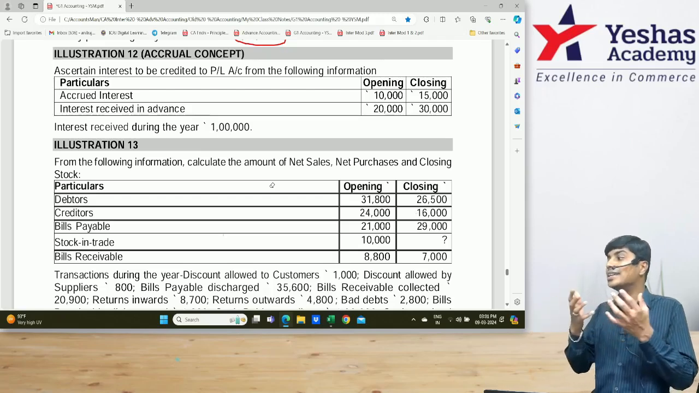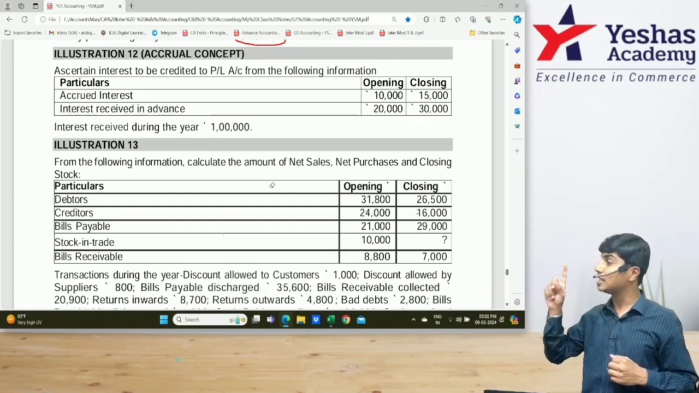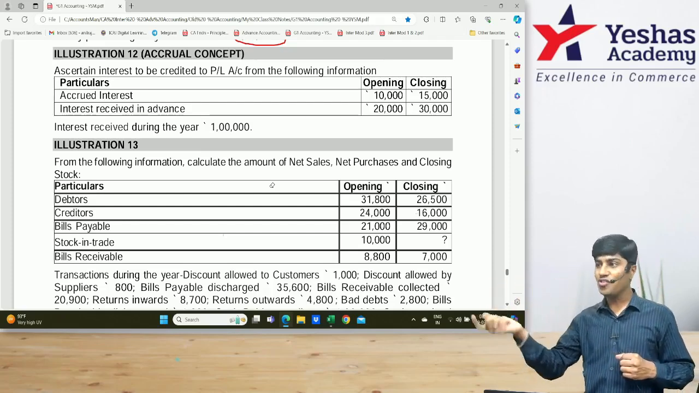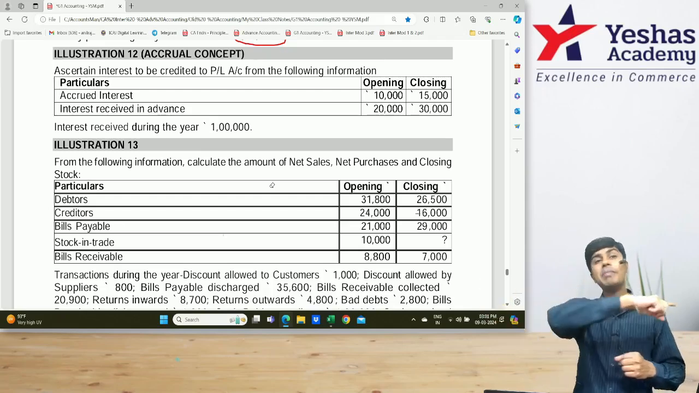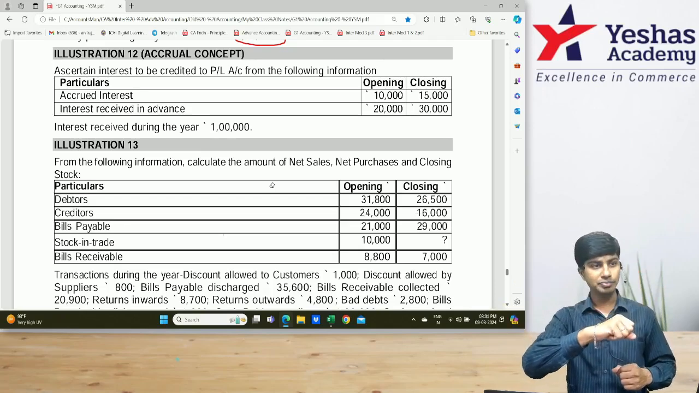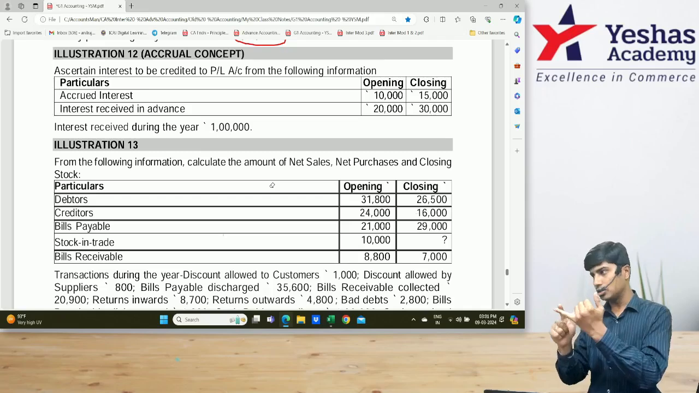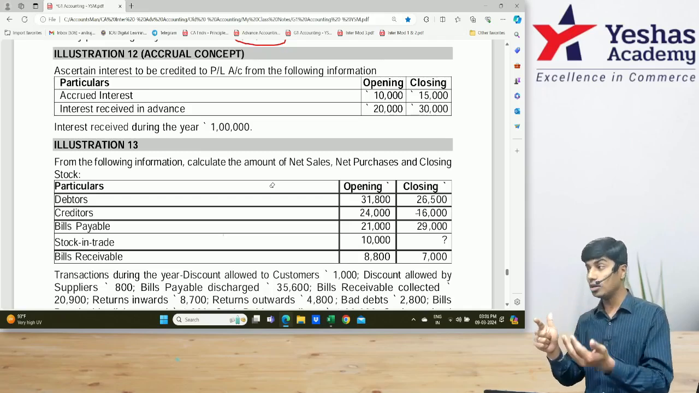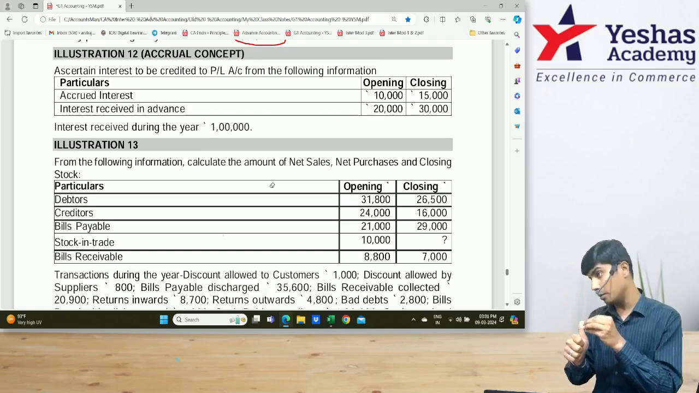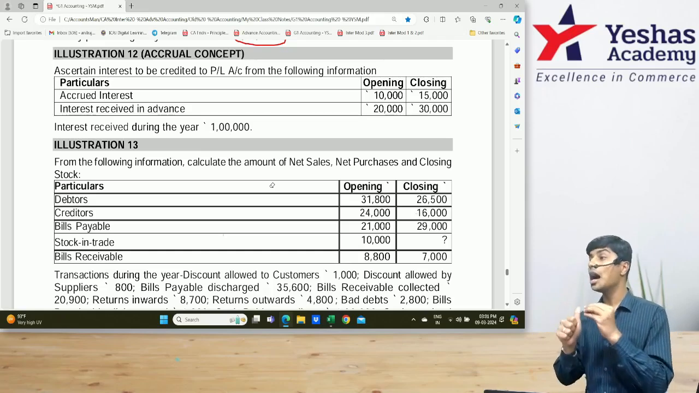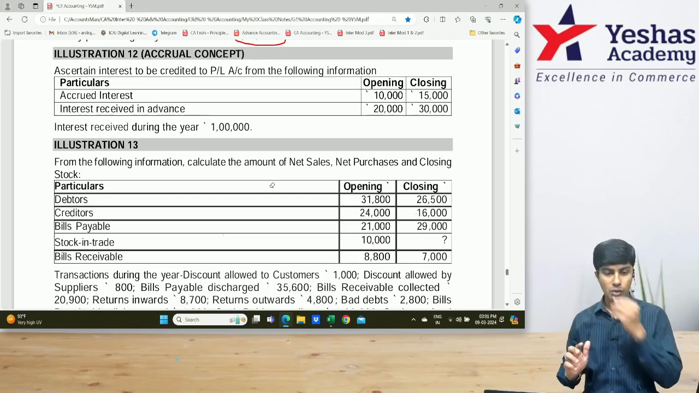Whenever you earn the interest, you record it in your P&L account credit side, irrespective of whether such interest is received in cash or not. If you received it, it will come in cash account. If you don't receive it, you will write in balance sheet asset side as accrued income. Am I right? If you receive interest, the entry will be bank account debit to interest, or cash account debit to interest. If you don't receive it, but you earn it, it will be recorded as accrued interest account debit to interest account. Everyone understood this?